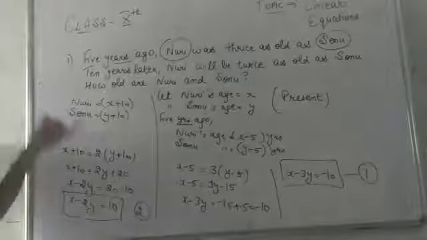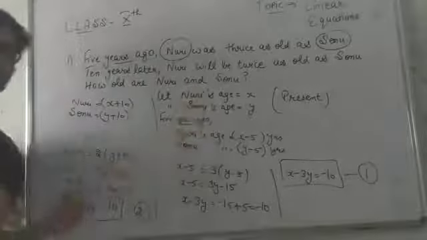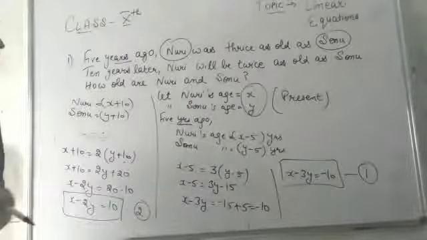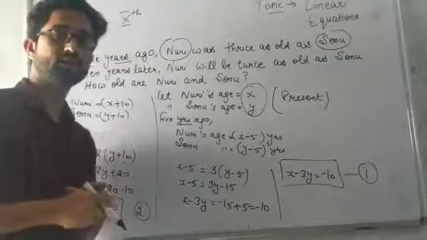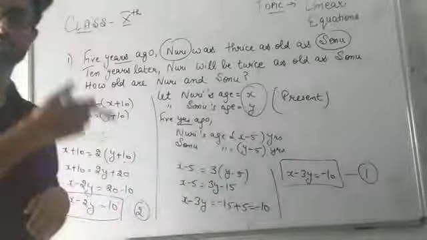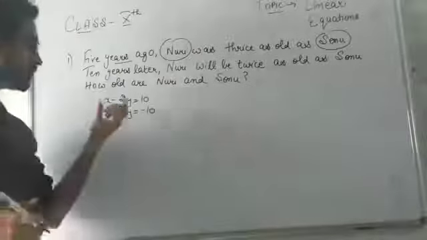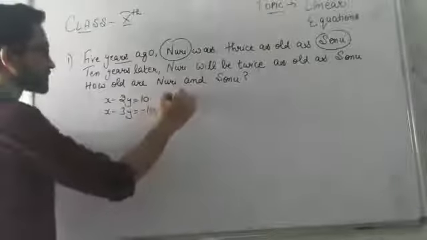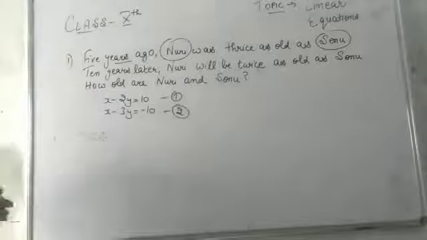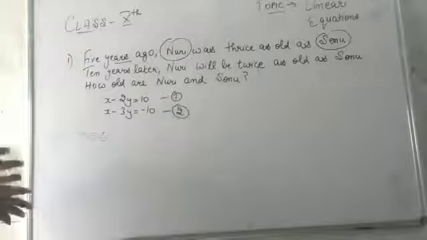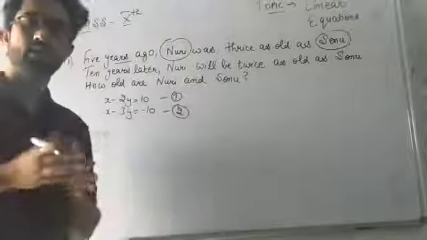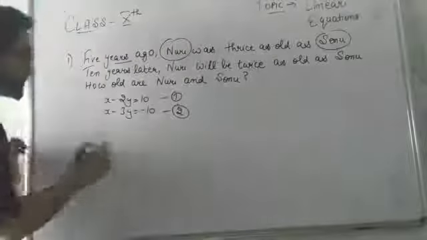Okay. So now we have got the two equations. We can easily solve them to get both values of X and Y. That will be the present ages of both Nuri and Sonu. So let's solve them now. This is your first equation, this is your second equation. Let's try to solve them using the elimination method. I also prefer you to use the elimination method. That will be quite easy for you.